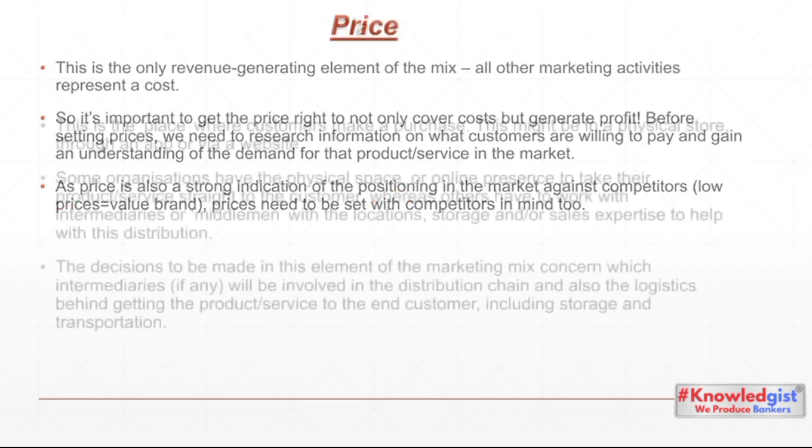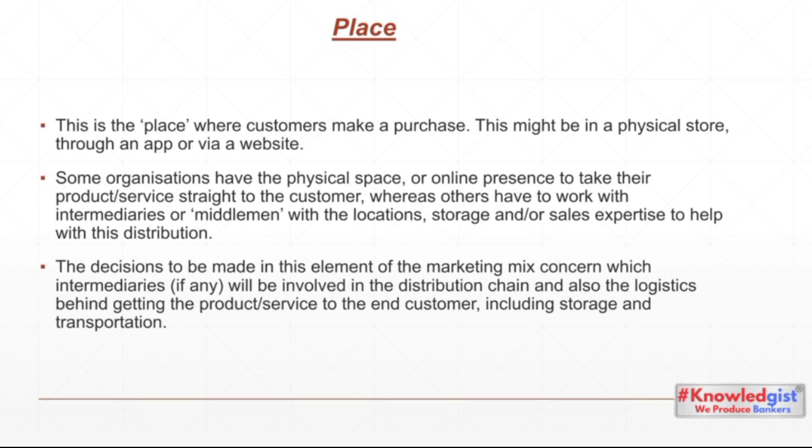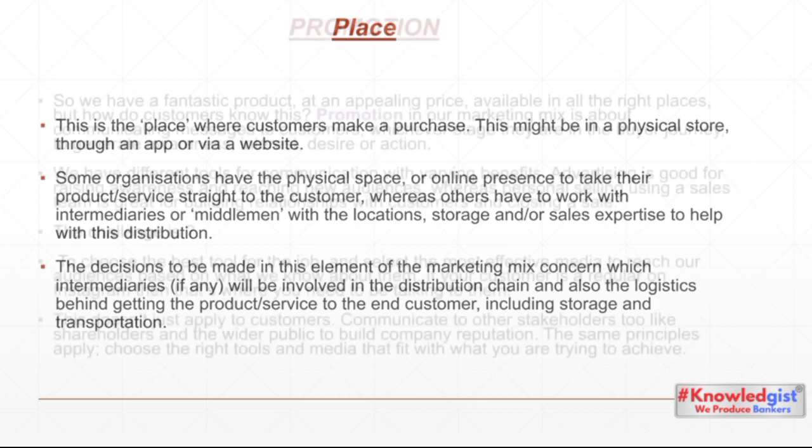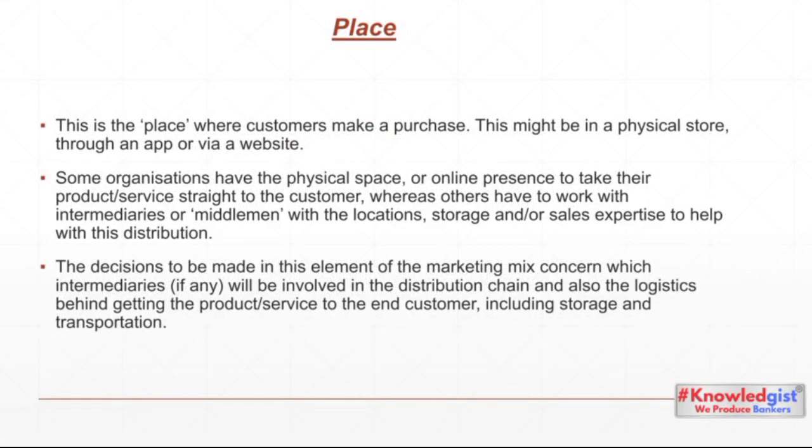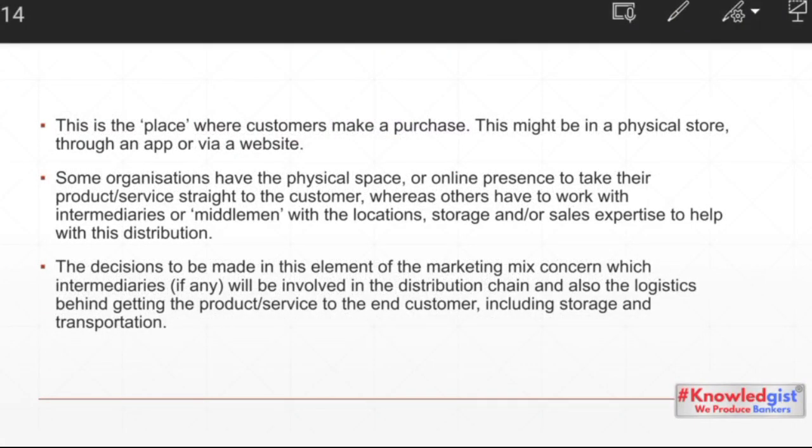Then we have the next P, which is place. Once we are aware that there is a product and there is a price, we will talk about the place. A place contains two things: one is your physical store, second is your virtual store. When we are talking about place, we mean where we can find that product, because price we have already discussed. We know the product is this, XYZ is our product, and XYZ is the price of that product.